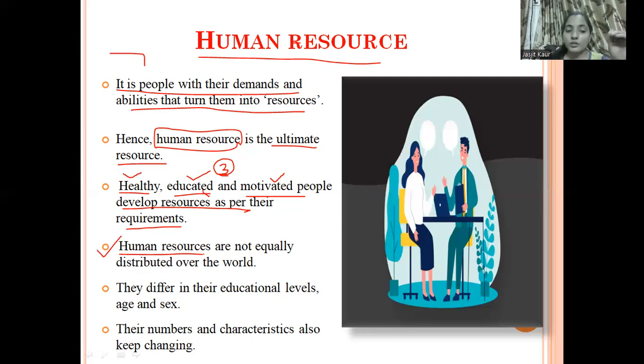Now, human resources differ in their educational level, age, and sex. As we know, there are individual differences in human resources. So they differ in their educational level, like how much education a person has is different from a person who has less education. So in these three matters, education, age, and sex, they differ from each other.